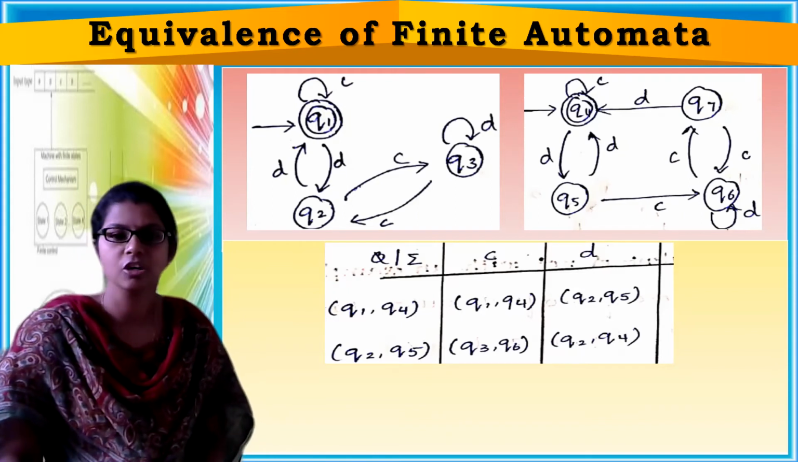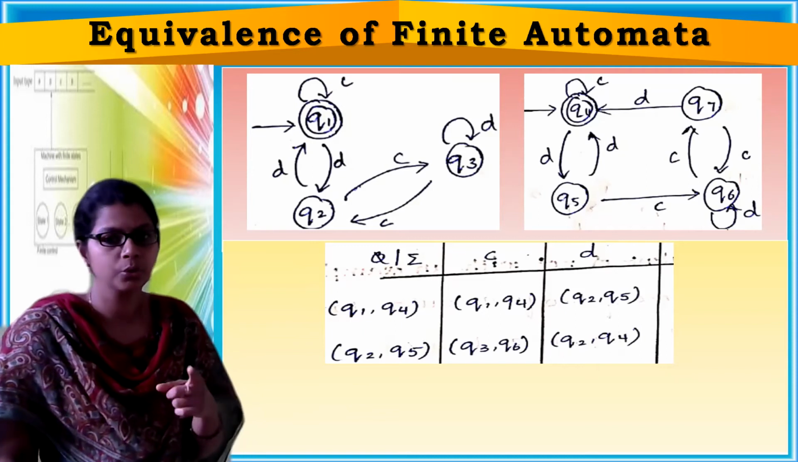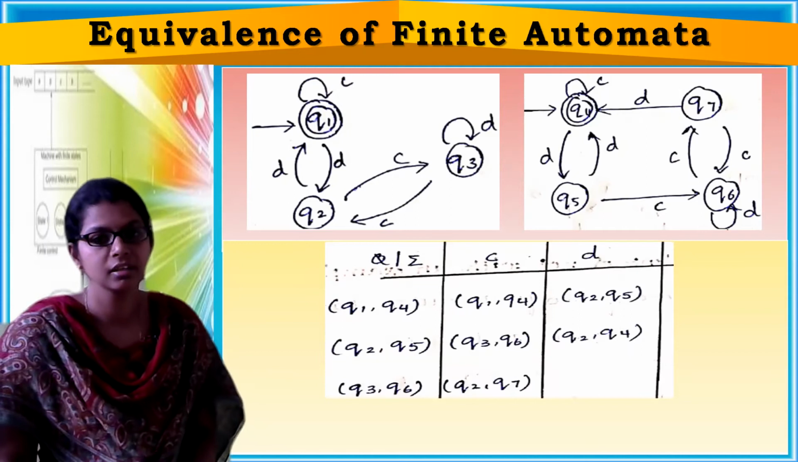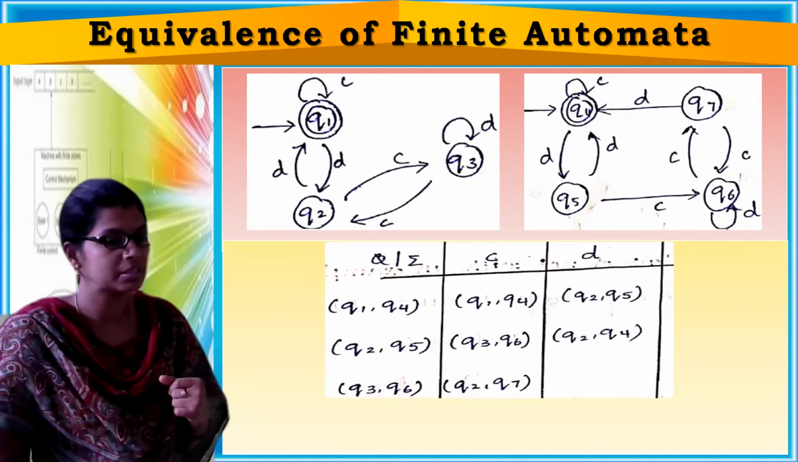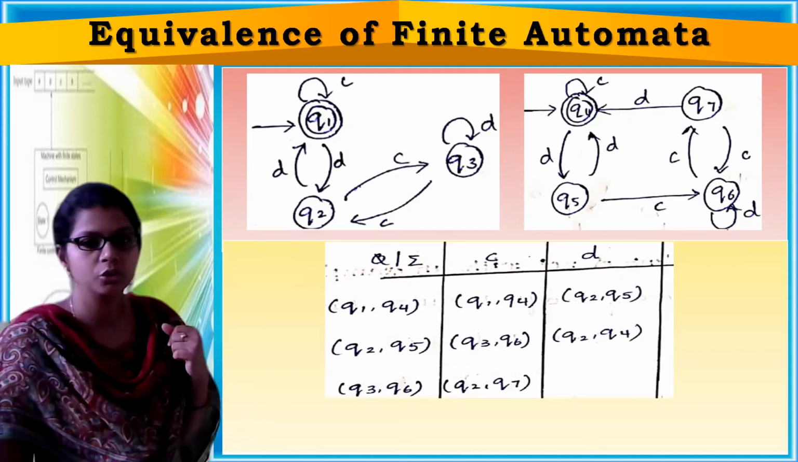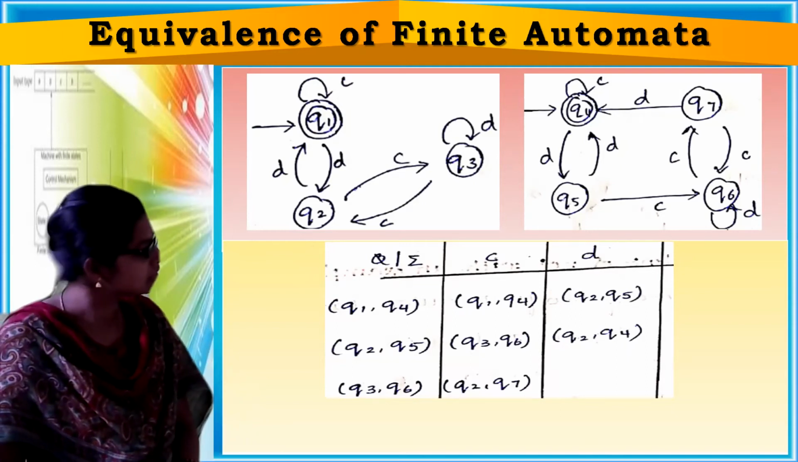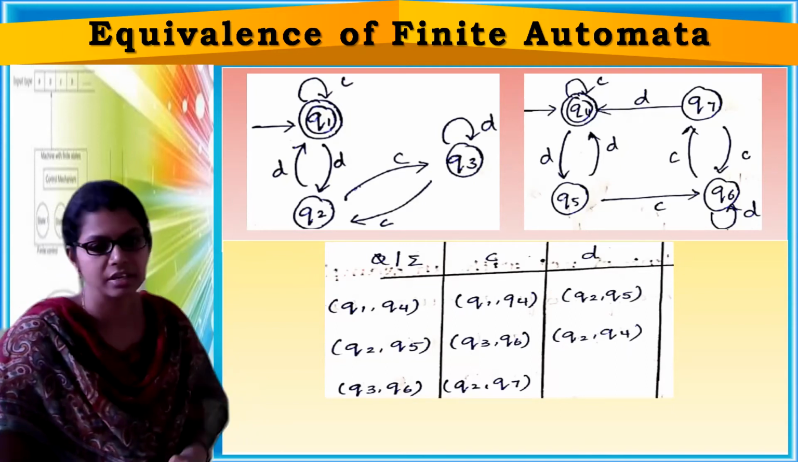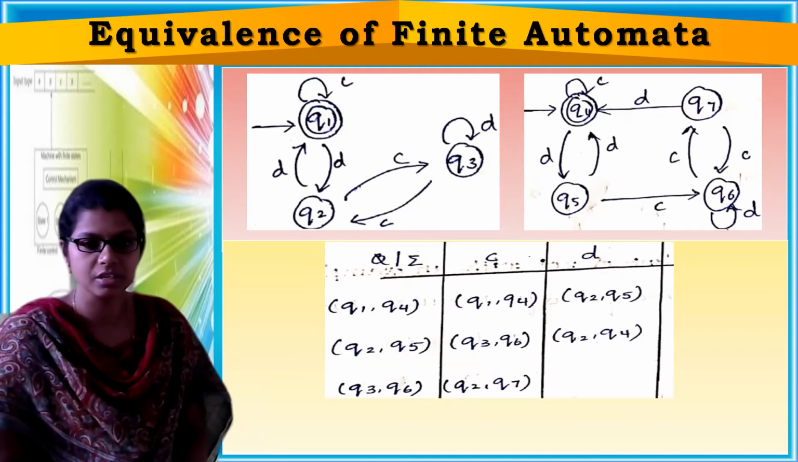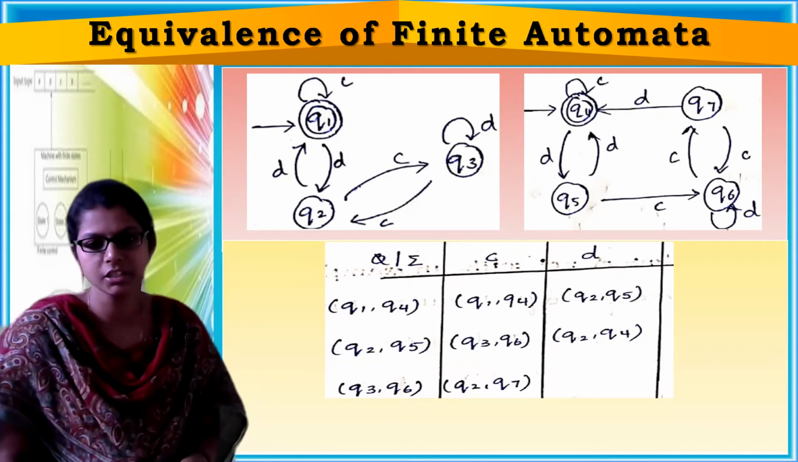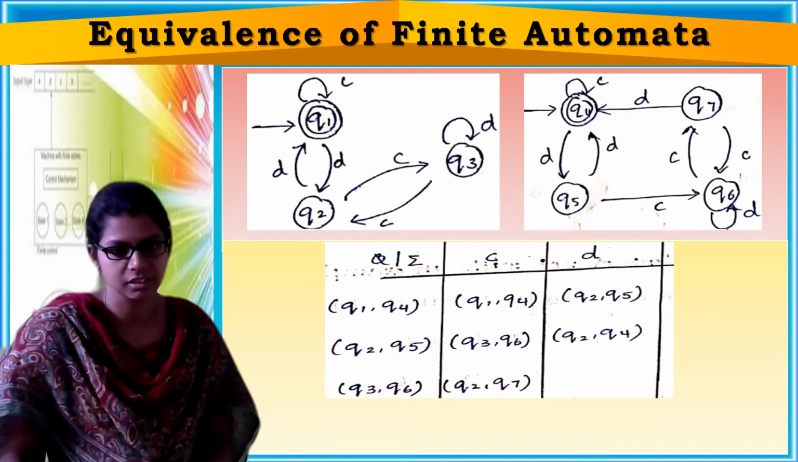Okay. Now continue. What is the next possible pair? Q3 comma Q6. Now Q3 on input symbol C has a transition to Q2. Next Q6 on input symbol C has a transition to Q7. So Q2 comma Q7. Both are non-final states. So again continue constructing.